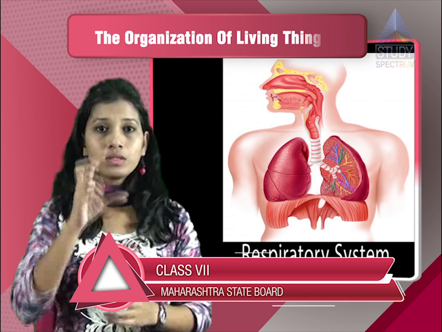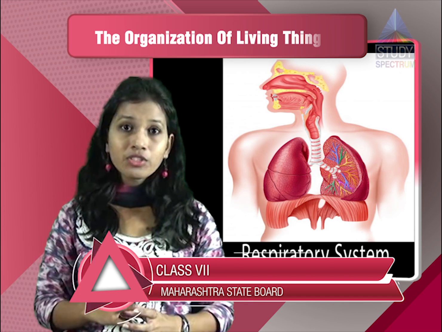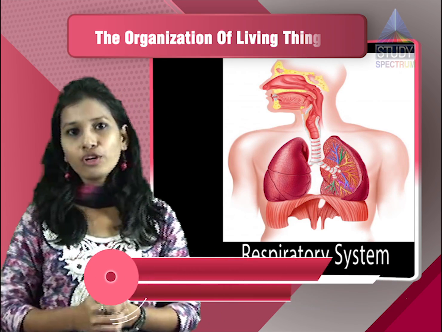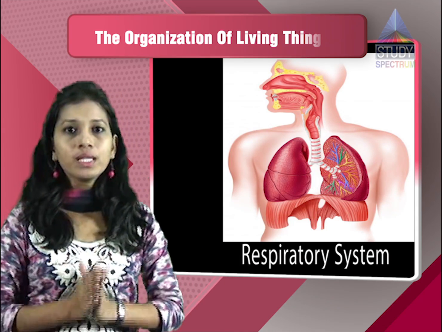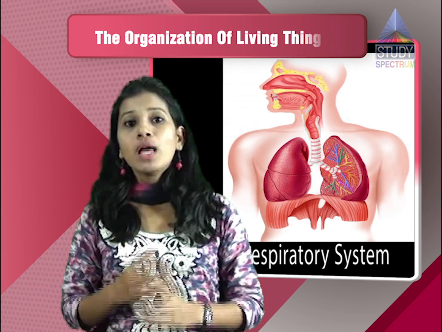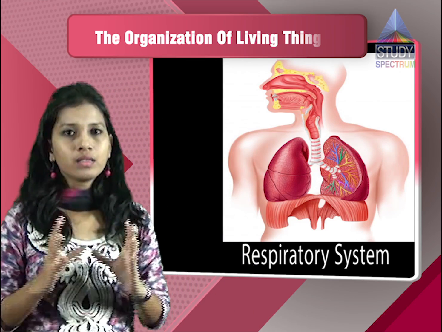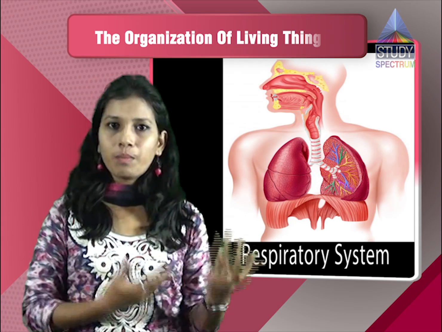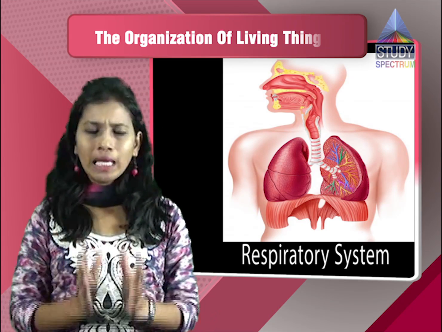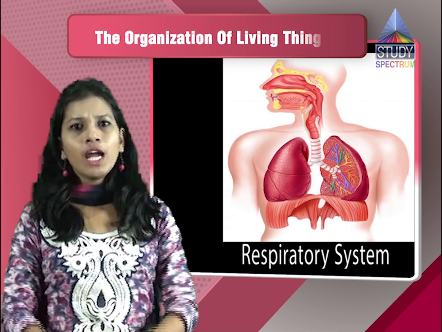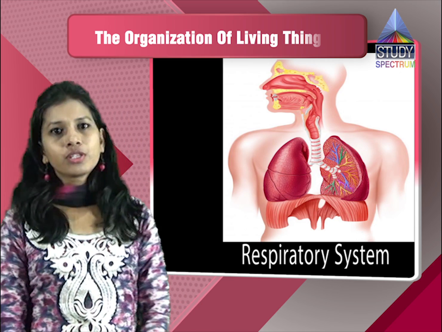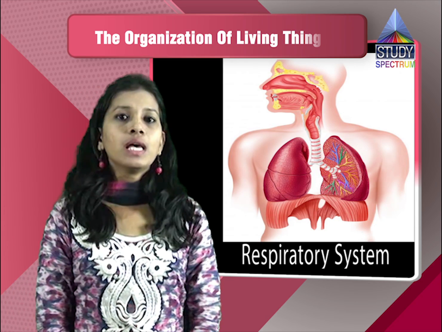This way, the different organs help each other in performing different functions, and together they form an organ system. Now all these systems together form a body, the individual body. It can be a plant, it can be an animal, or any multicellular organism you take, it forms a body which is formed by different organ systems.